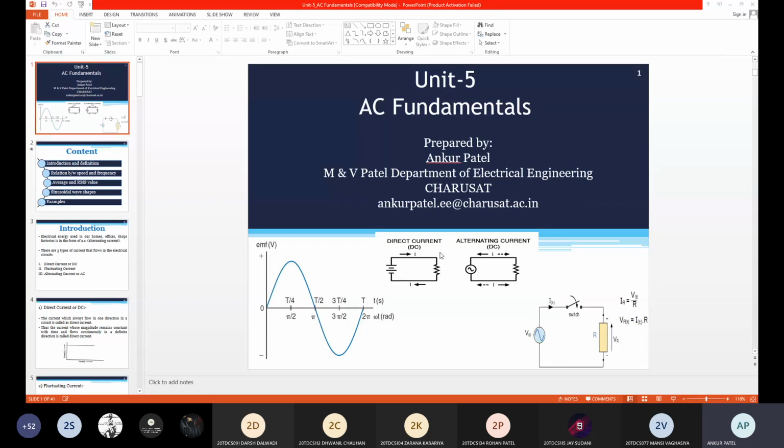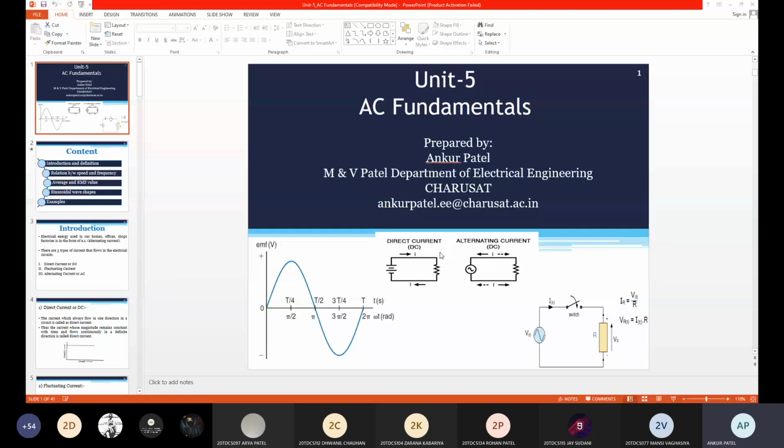I am asking the question: why are we not considering the full cycle for finding the average value of sinusoidal current? Anyone? Sir, because plus half and minus half will give 0. Yes, it becomes zero. That's why for the sinusoidal current we are not considering the full cycle. So we are going for the half cycle only.